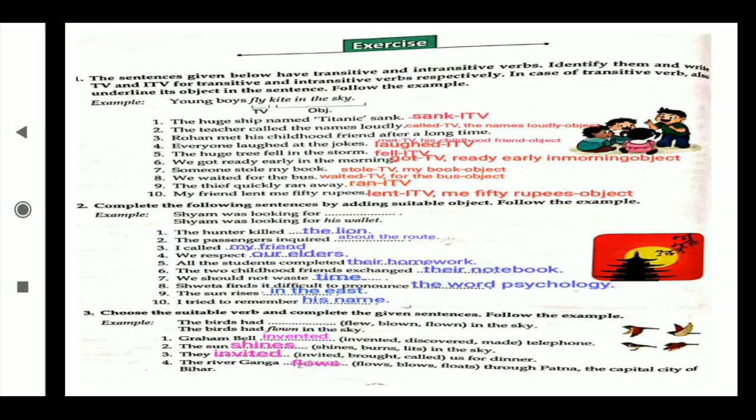We should not waste time. Shweta finds it difficult to pronounce the word psychology. The sun rises in the east. I tried to remember his name.